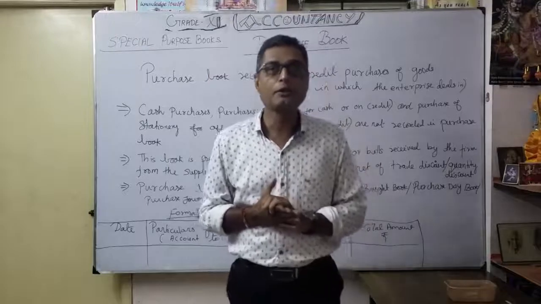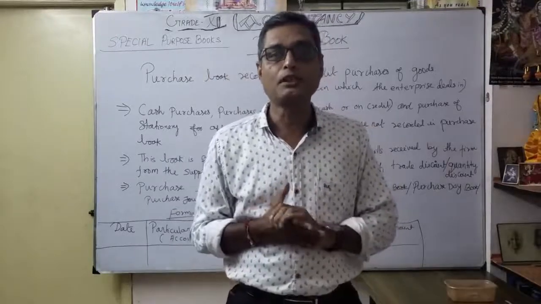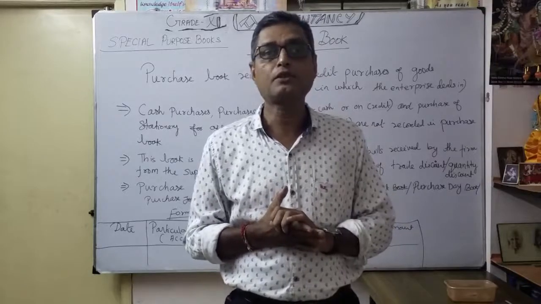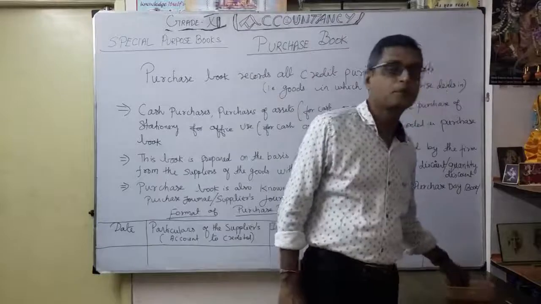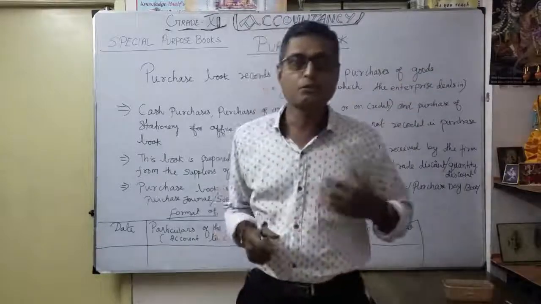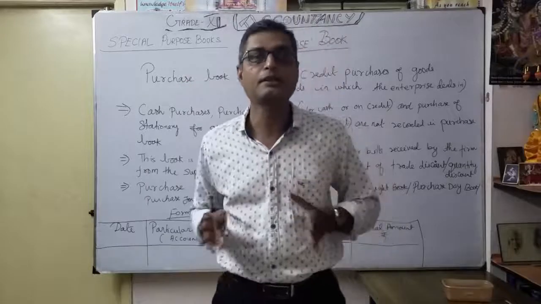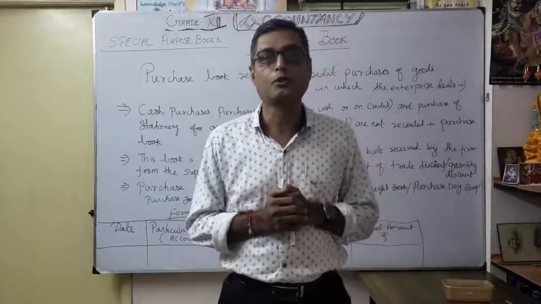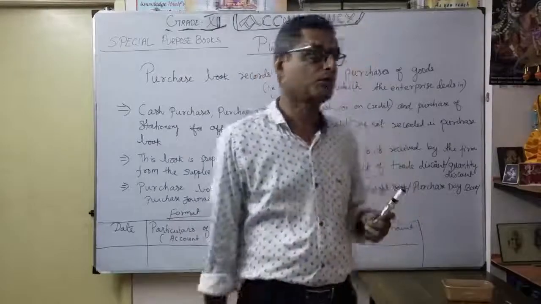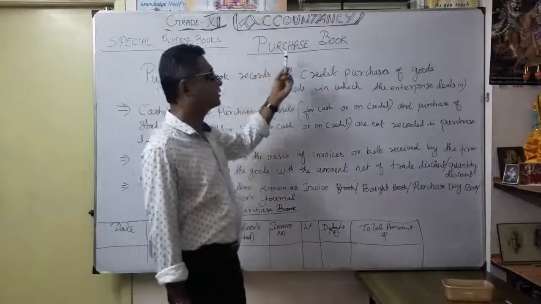So why are we going to prepare a purchase book? What is the reason behind it? Mostly the purchase book is used to record credit transactions of purchases. Because the more suppliers we deal with for goods on credit purchases, we want to maintain a separate book. We can't do it in the main book. For that, we are going to prepare a special purpose book.